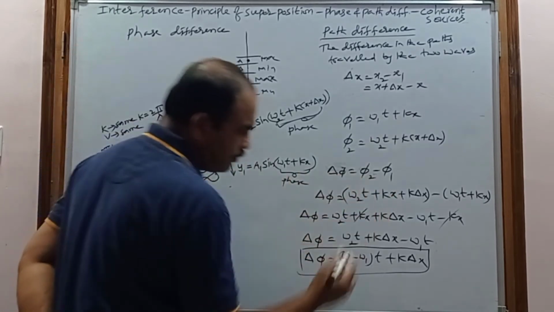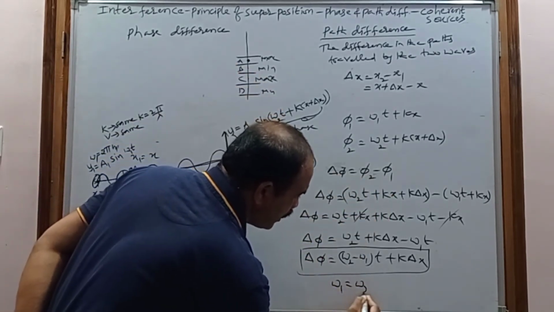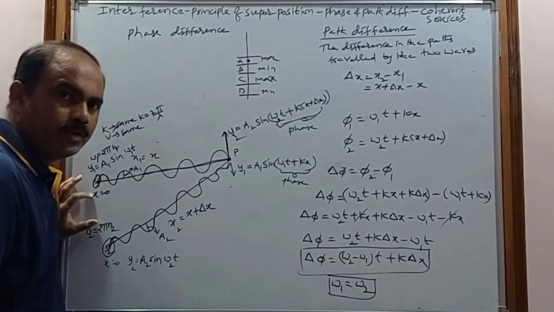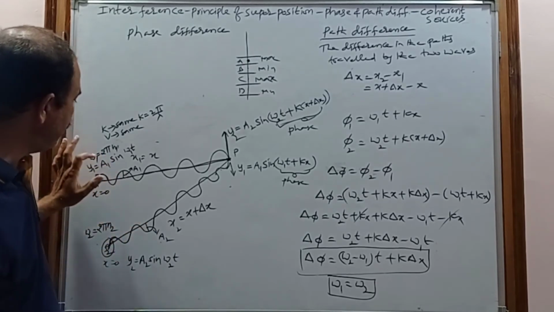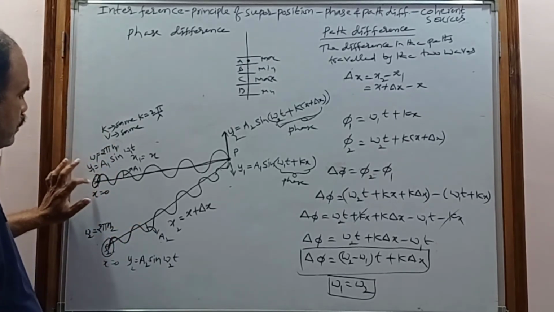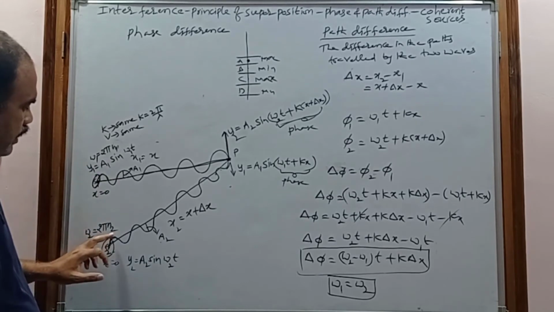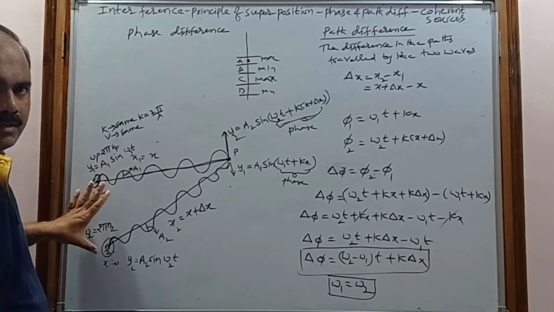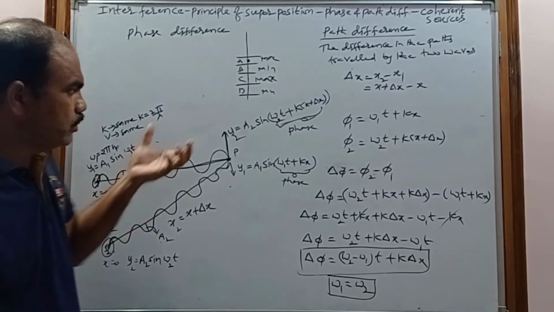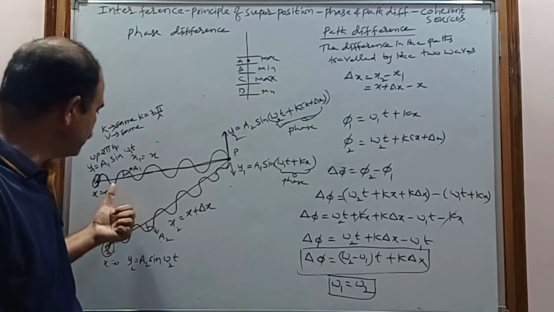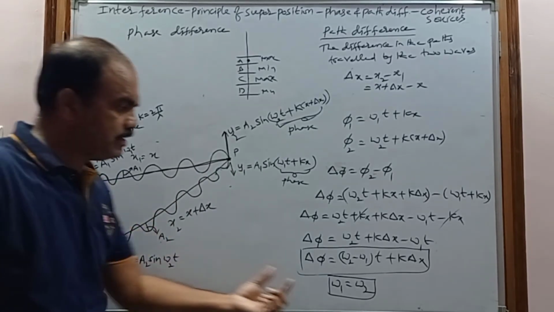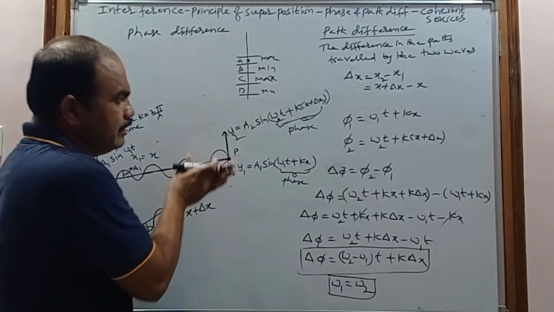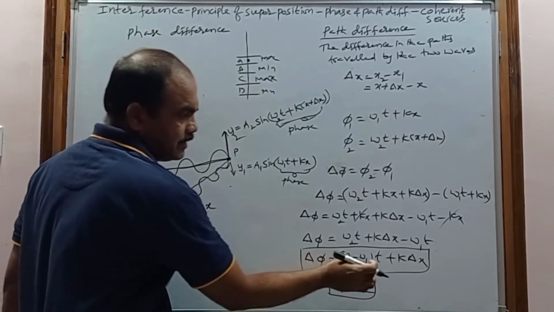That's why, if the phase difference changes with respect to time, we can't observe the interference. To overcome that, we have to take omega 1 equal to omega 2. That is, we take two sources of light whose frequencies are the same, but initially we took different frequencies. The first source of light has frequency N1, the second has frequency N2. That's why omega 1 and omega 2 were different for these two sources. To overcome that problem, we have to take the two sources with the same angular frequency as well as the same frequency. Then only the phase difference cannot change with respect to time.